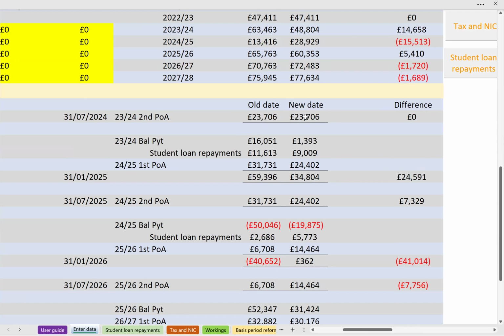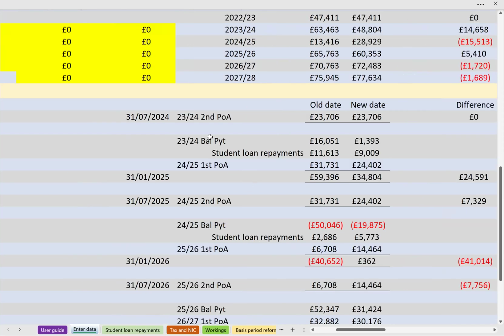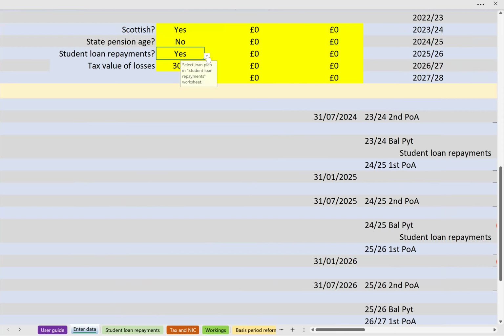There is no difference because that's based on the 22/3 tax, which isn't affected. But when we look at the 31st of Jan 25 payment, there's a massive reduction. It would go down from 59,000 odd to 35,000, just below. So a 24,500 reduction in the upcoming tax liability. That's partly accounted for with lower student loan repayments. So let me just switch off the student loan repayments and see what the effect of that is.